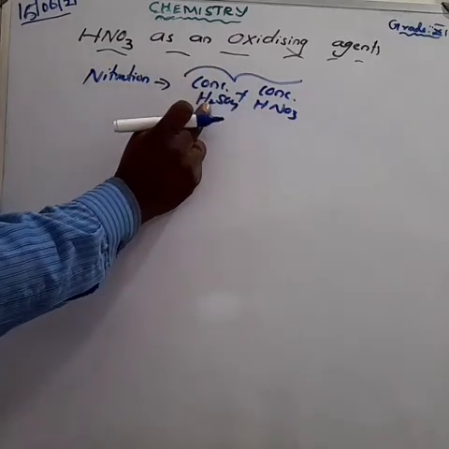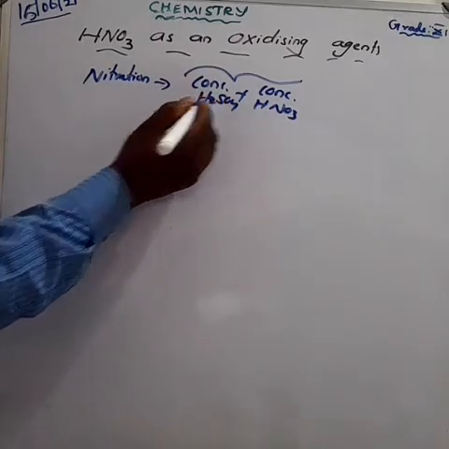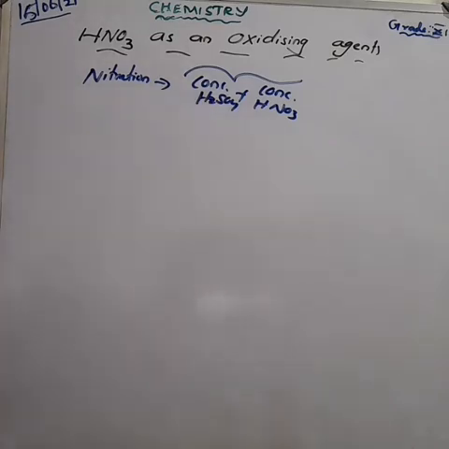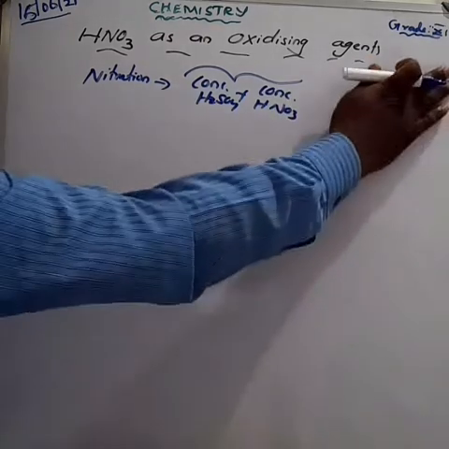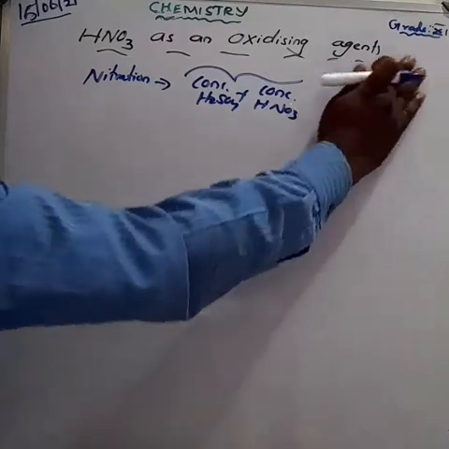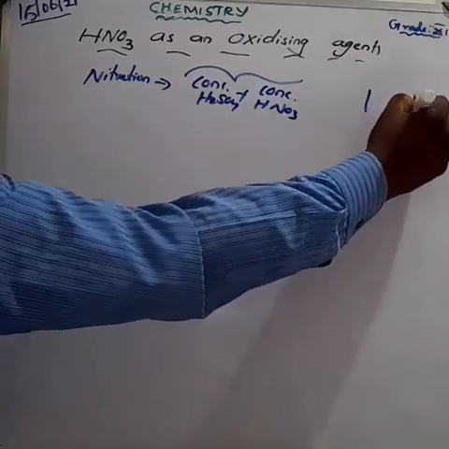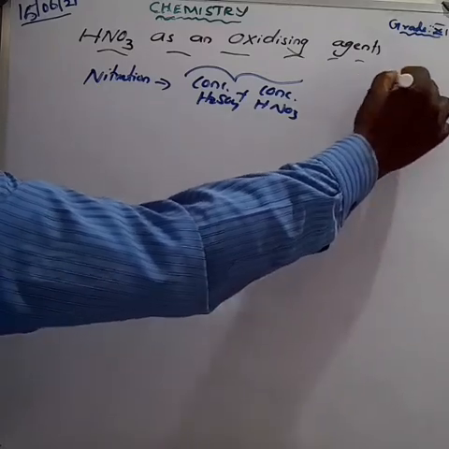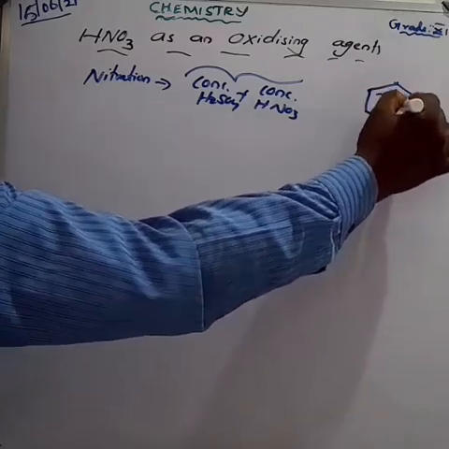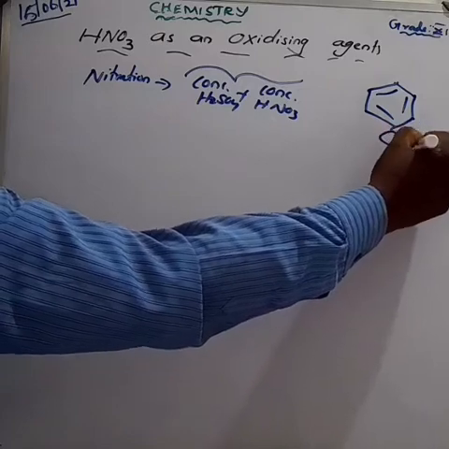Among organic compounds, I am taking one of the hydrocarbons, which we can take as benzene. If you know the formula of benzene, what is it? C6H6. Am I right? This is a benzene ring, C6H6.